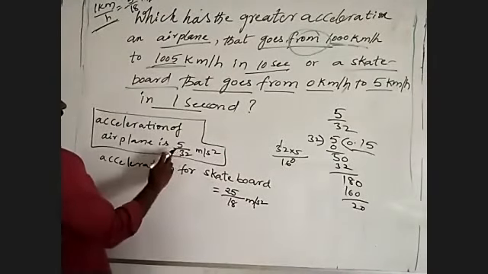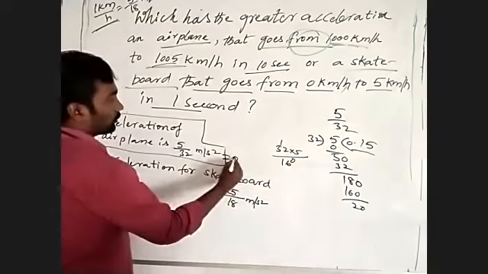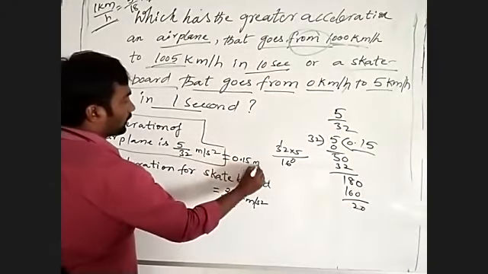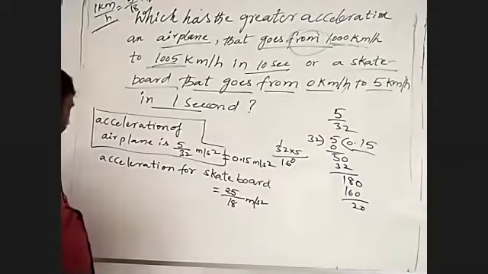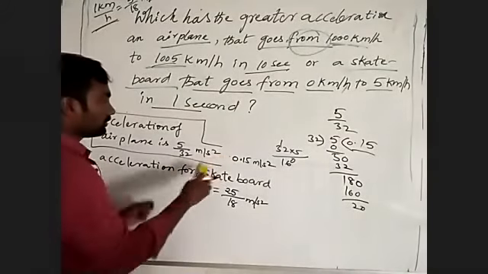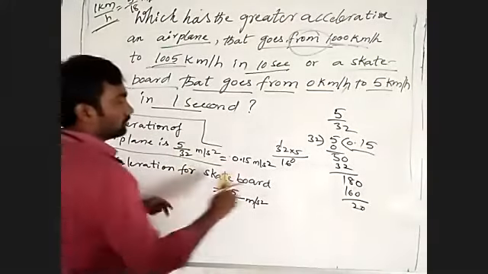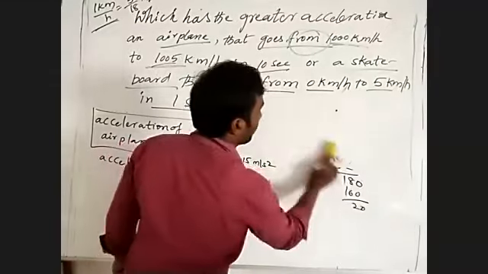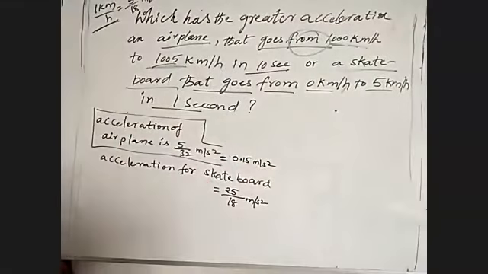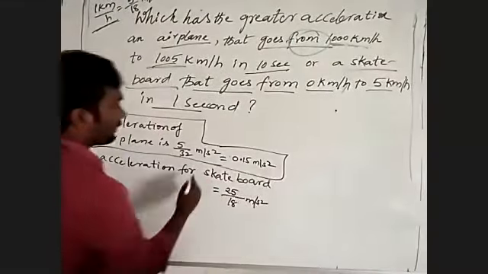Acceleration of airplane is how much? About 0.13 meter per second square, which is the acceleration of airplane.